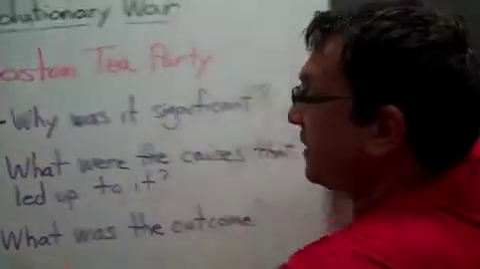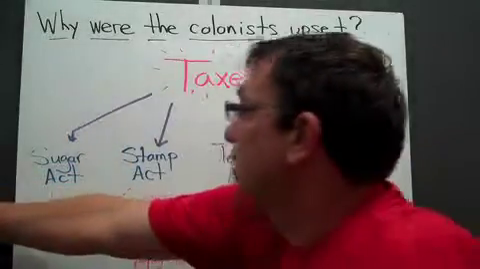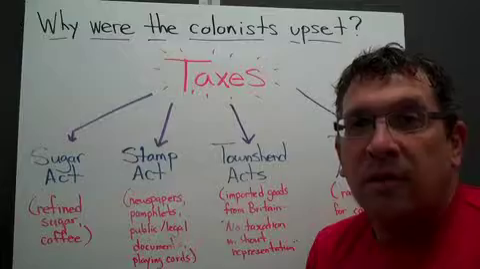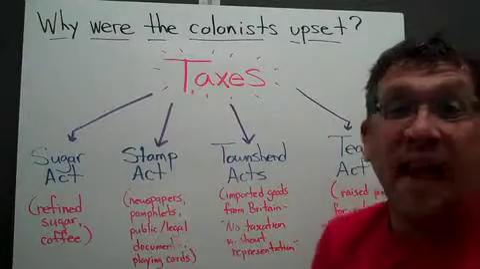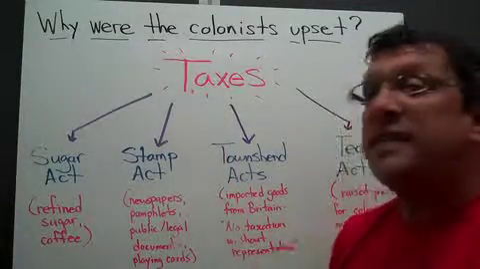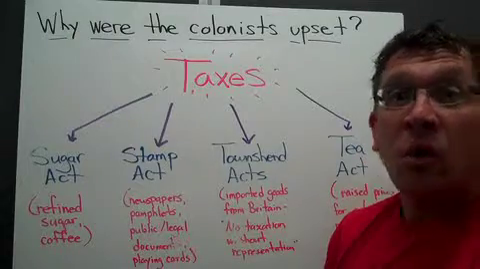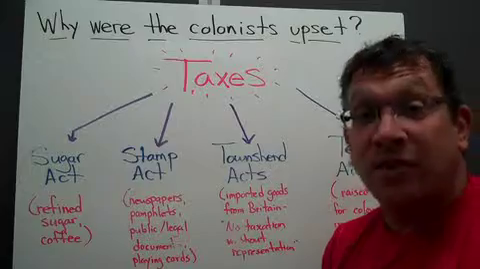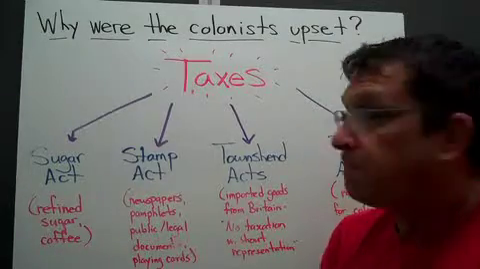First, let's get into some causes. Why were the colonists so upset? And the main reason? We have taxes. The British continually taxed the colonists. One such act was the Sugar Act, and that's exactly what it sounds like. It's a tax on sugar and other things like coffee.